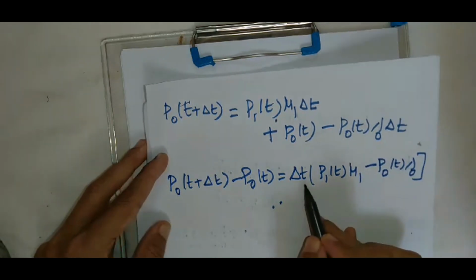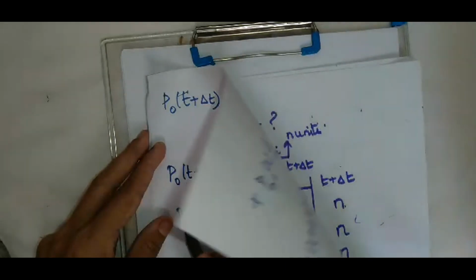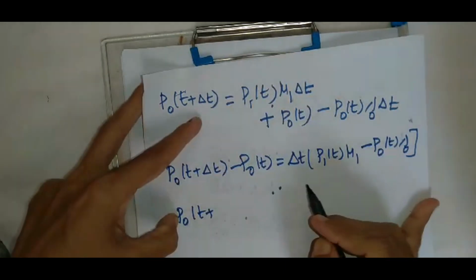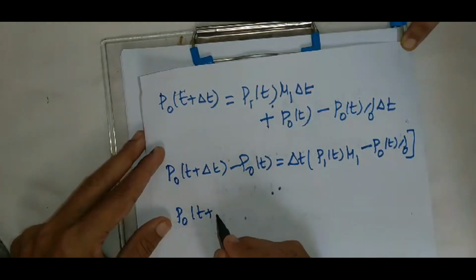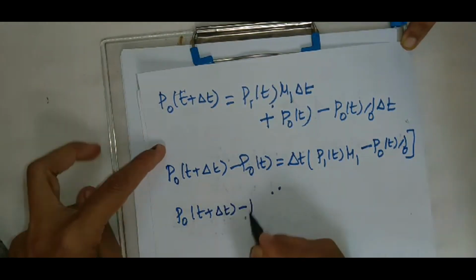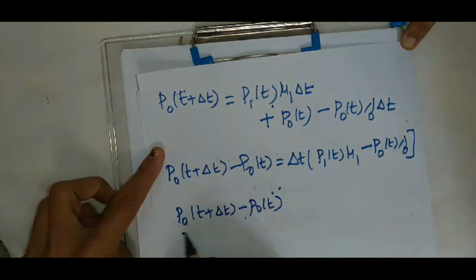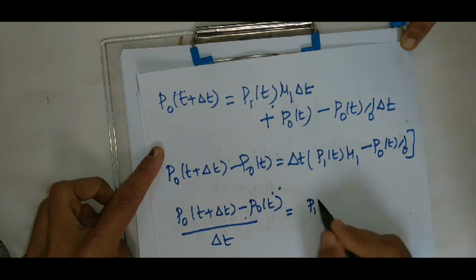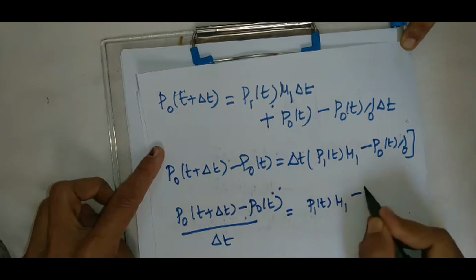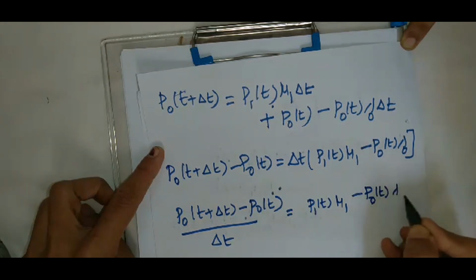Now bring this delta t to the left hand side: P naught of t plus delta t minus P naught of t divided by delta t equal to P1 of t mu1 minus P naught of t into lambda naught.